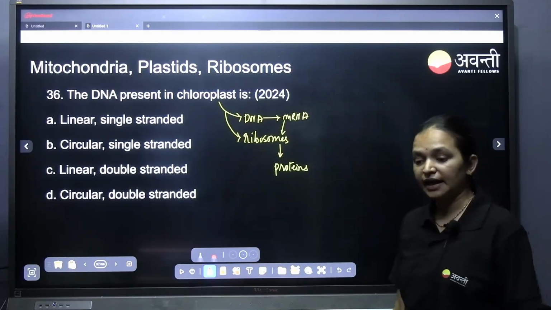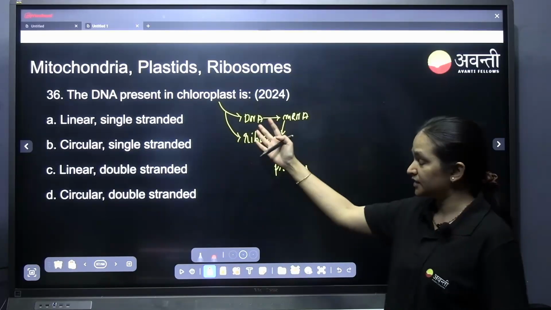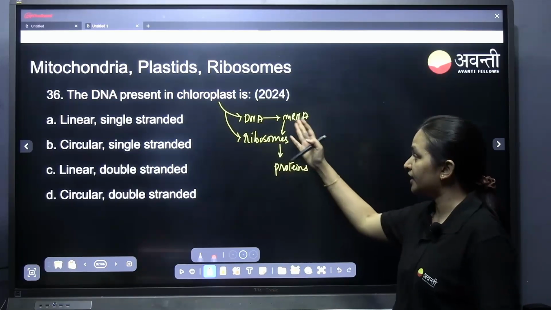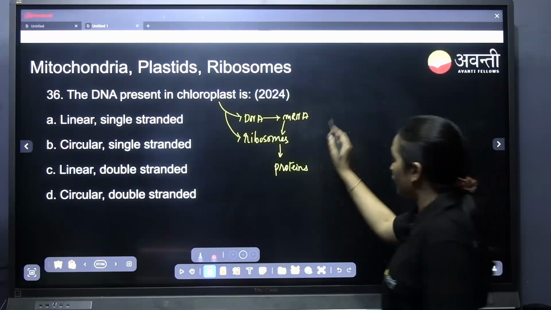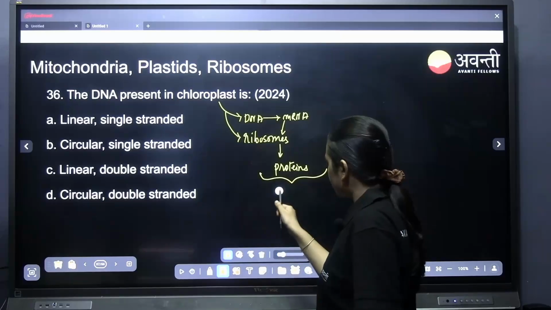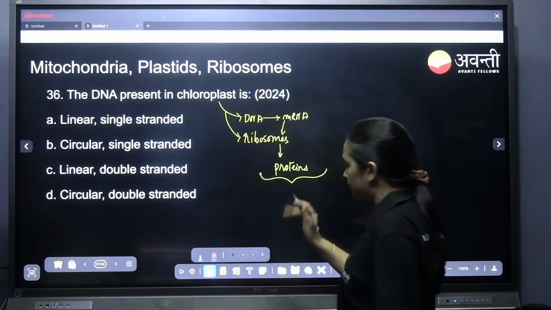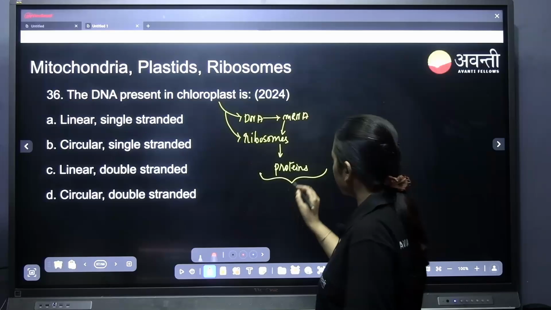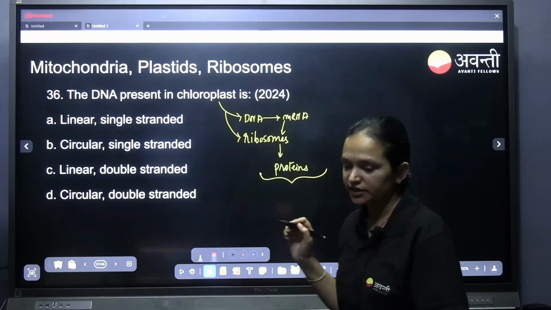So chloroplast has all these things. It has its own DNA, its own mRNA, ribosomes, proteins. Also, it is dependent on other proteins for synthesis. It also depends on the cytoplasm, that is, the nucleus.